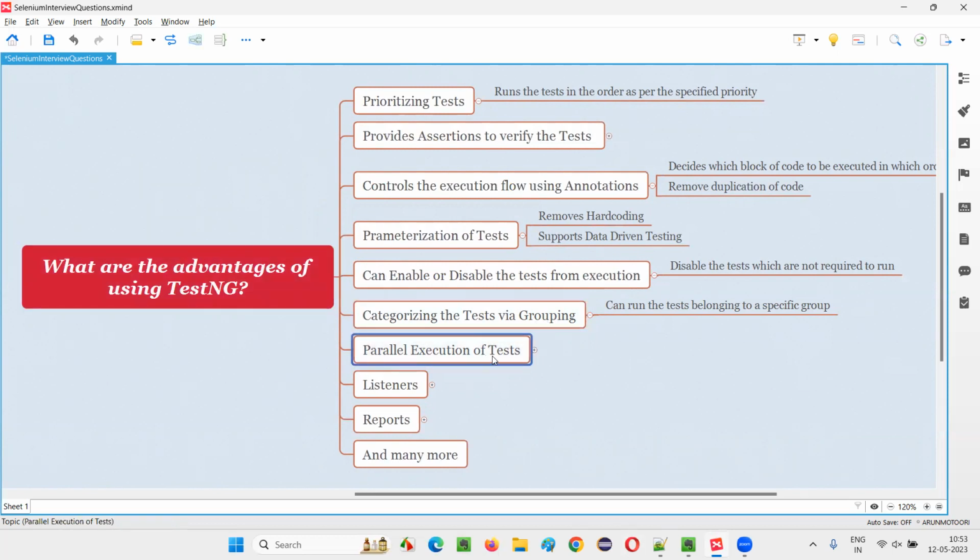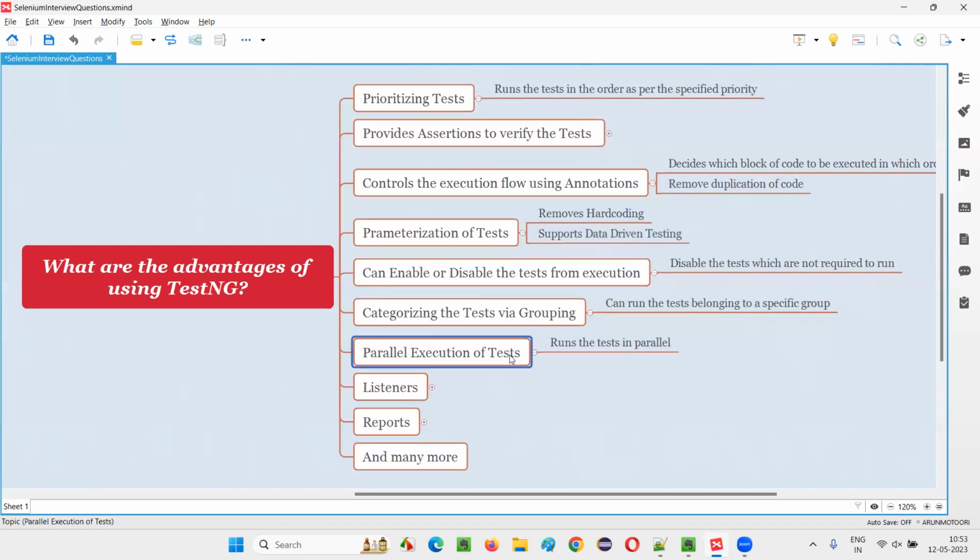Then parallel execution of the tests. At a time, if you want to run multiple tests on your machine to save your execution time, then this parallel execution of tests is possible with the help of TestNG. TestNG gives you some means using which you can make the tests run in parallel. At the same time, multiple tests can run to save your time. That is possible with the help of TestNG.